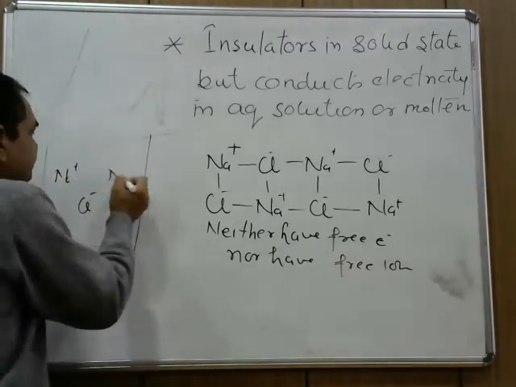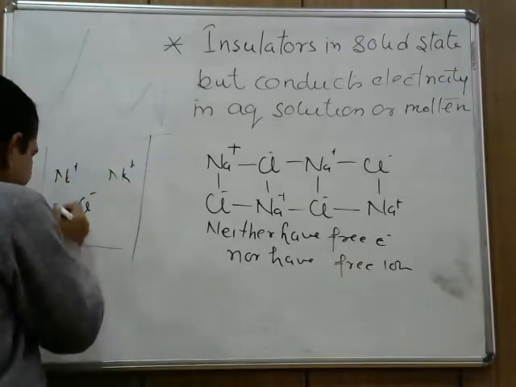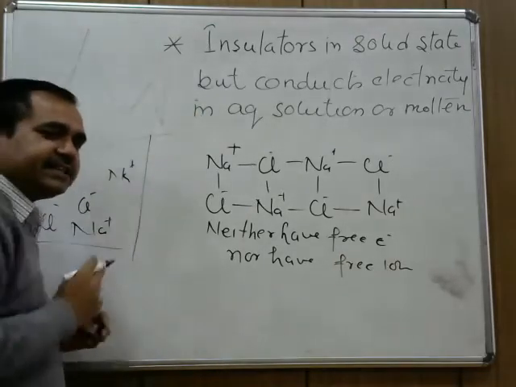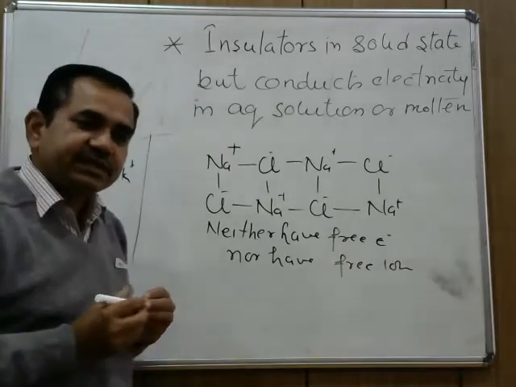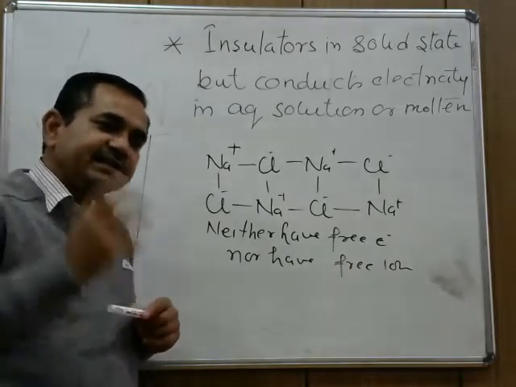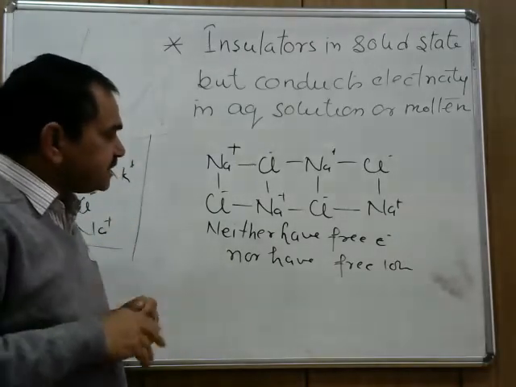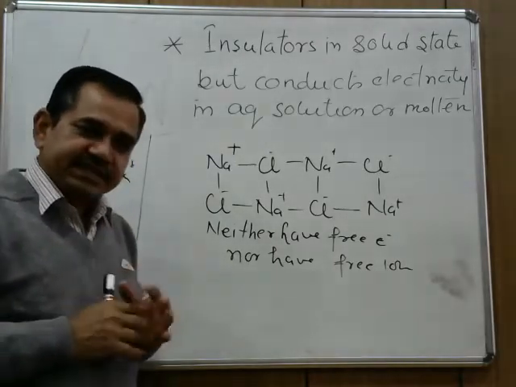They are free to move. And they carry charge from one part to another part, and they conduct electricity in aqueous solution state or in molten state.